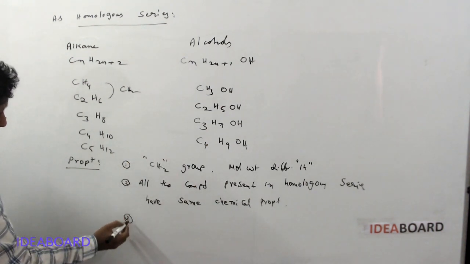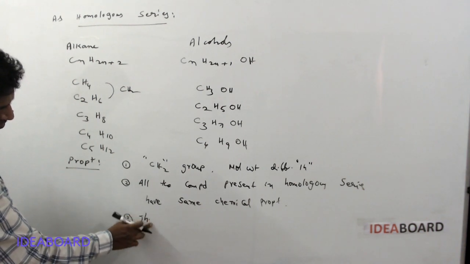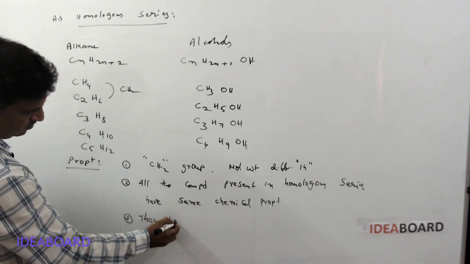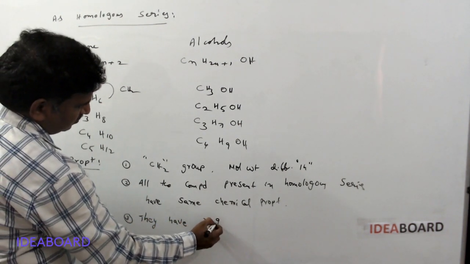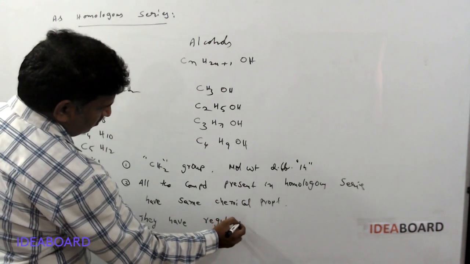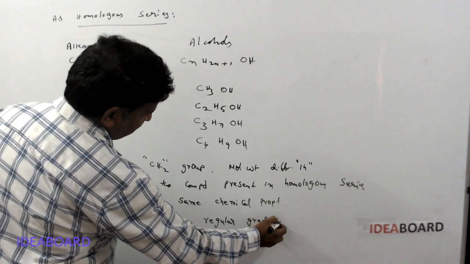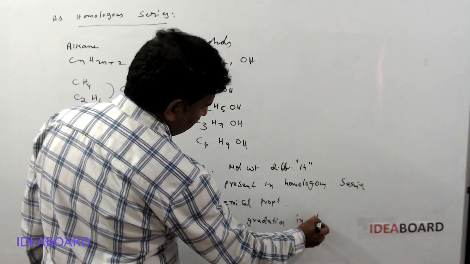Third point: they have a regular gradation in physical properties.